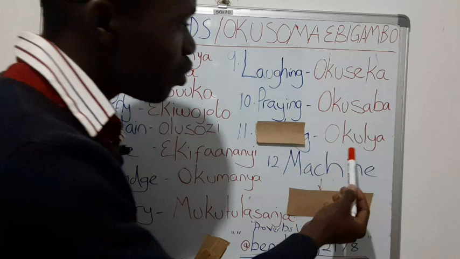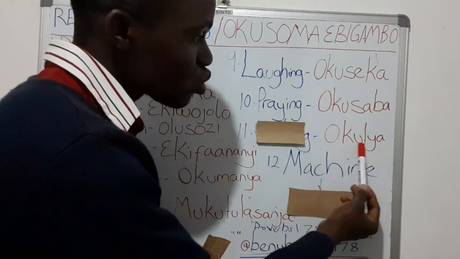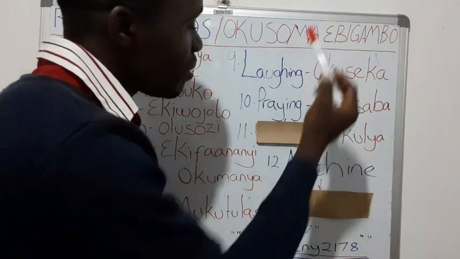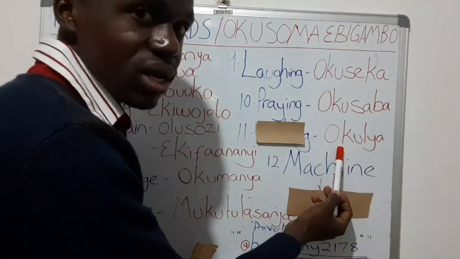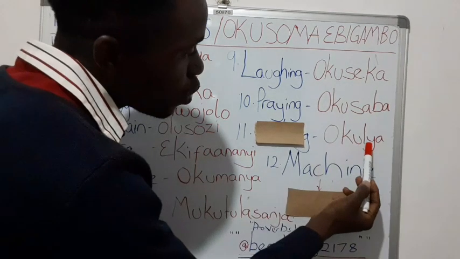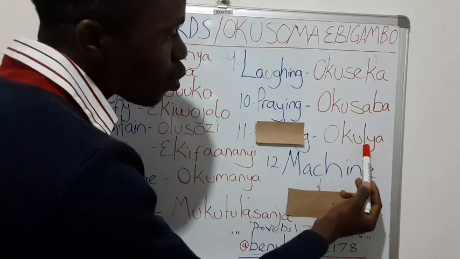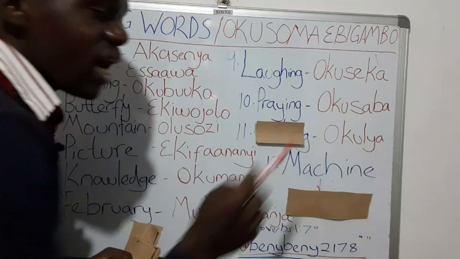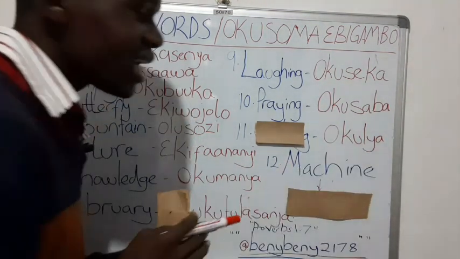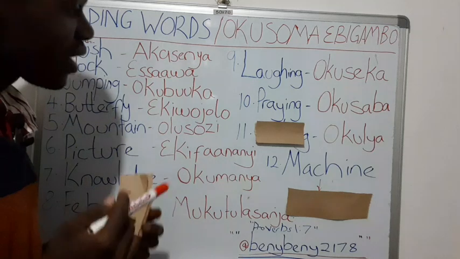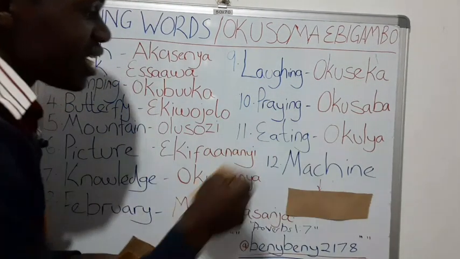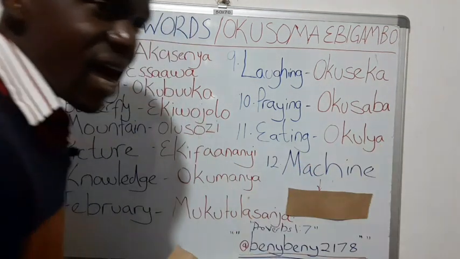Number 11. What is this in English? This one, can you read it? Remember, we are in reading words. Okusoma ebigambo. So, this one. Okay, this one is okulya. Okulya. What is okulya in English? Hope that one everyone can pass it. Okulya in English is... Okay, let's check the answer. Super. Eating. So eating is okulya.